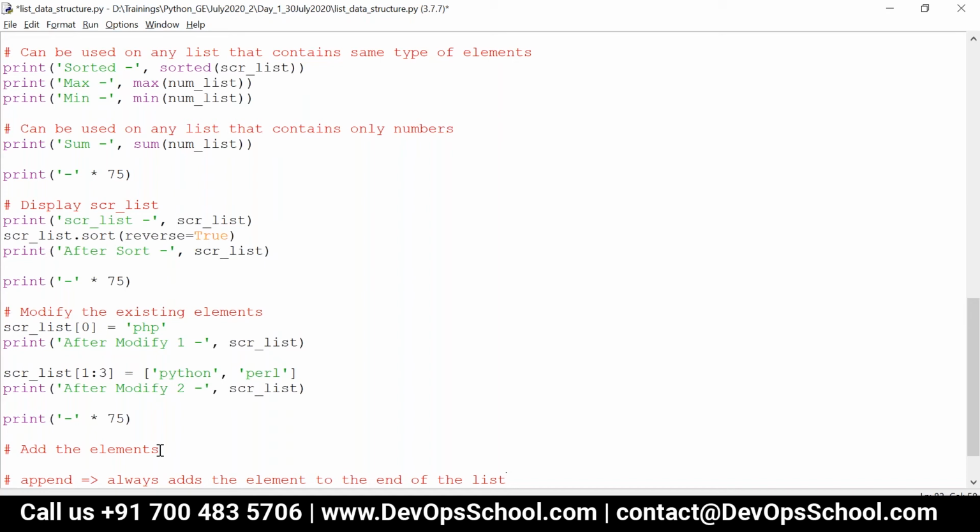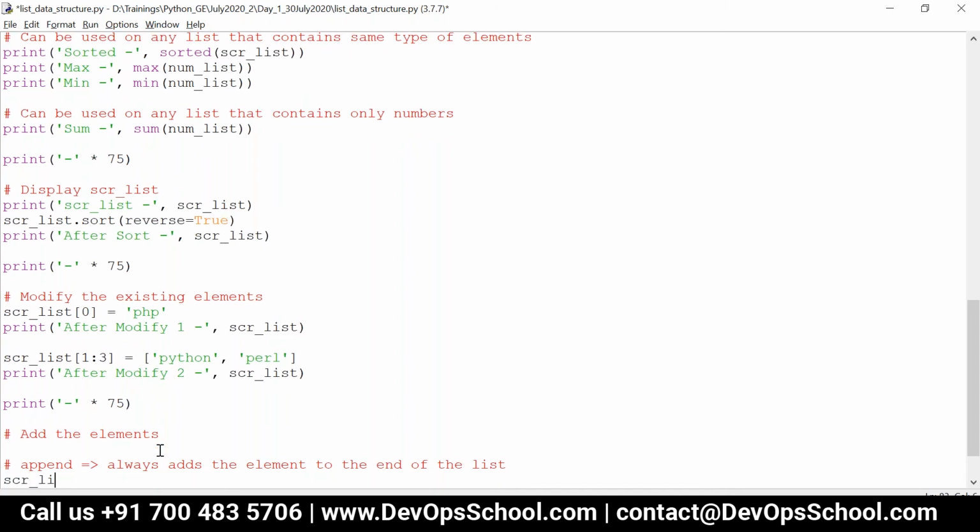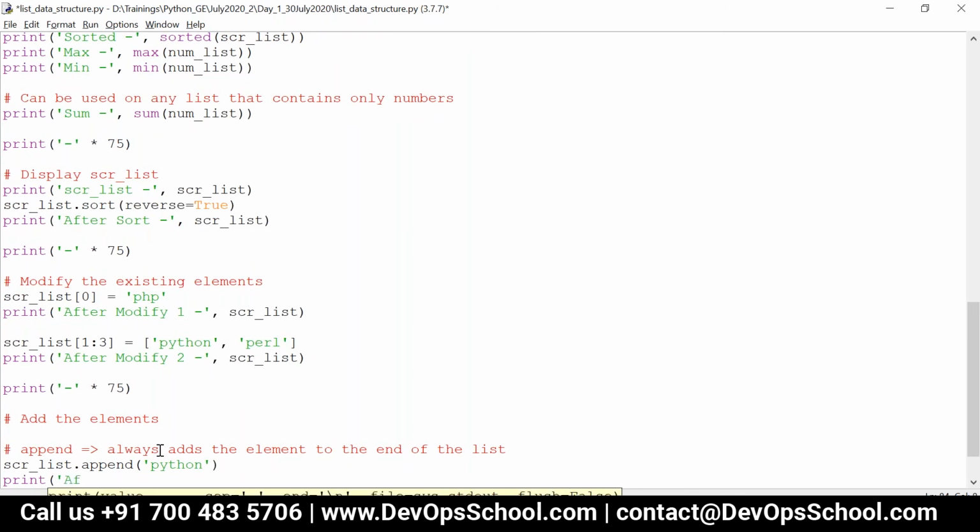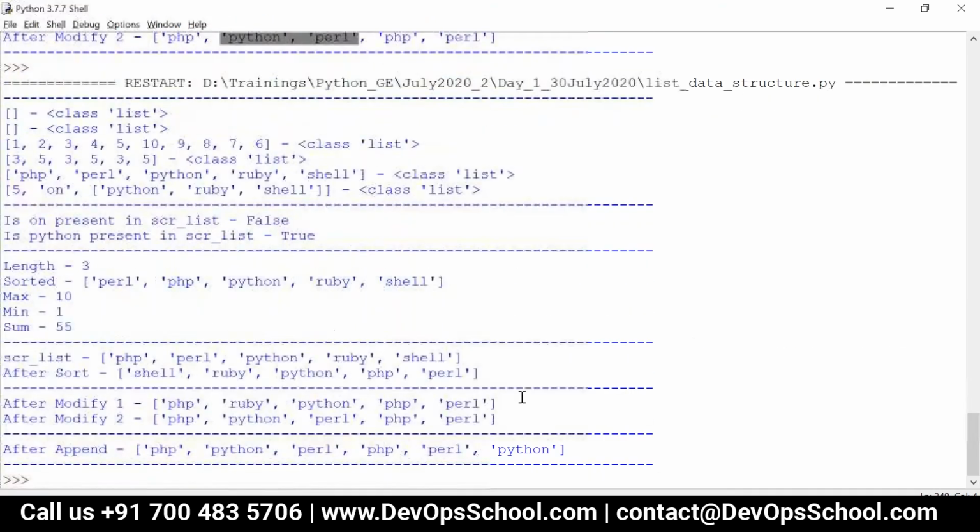So if I say scr underscore list dot append of Python, this Python will be added to the end of the list. Before, Perl was the last element. Now you can see one element has been added, which is Python.